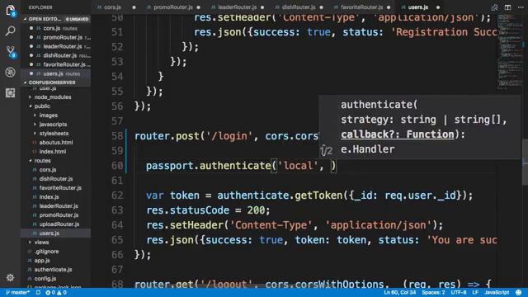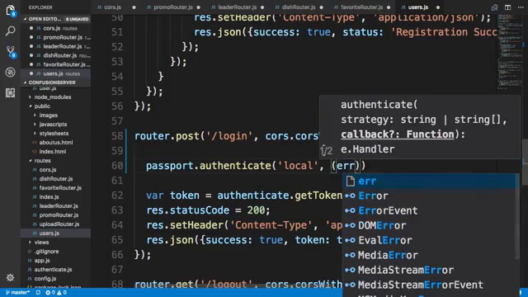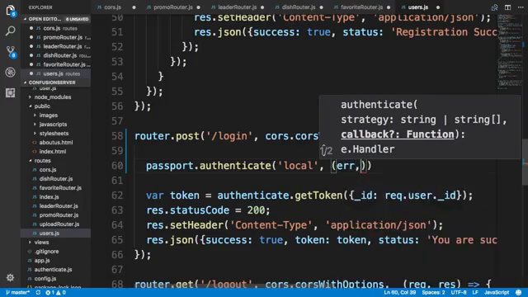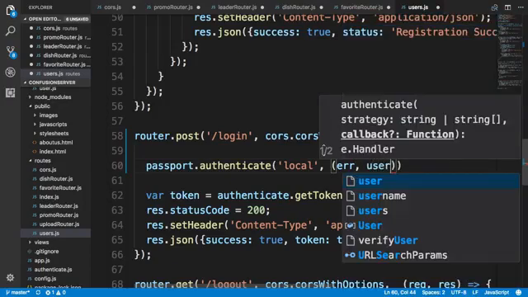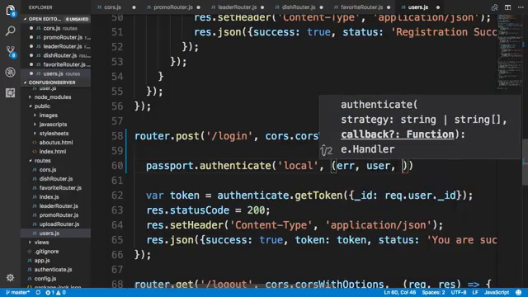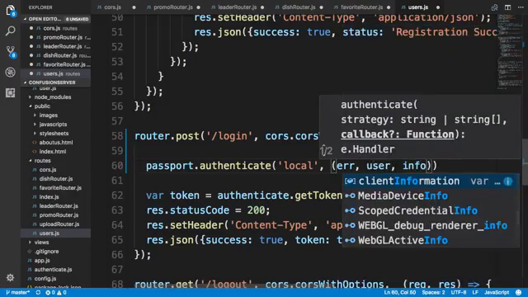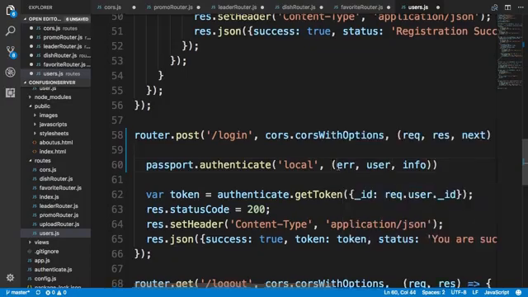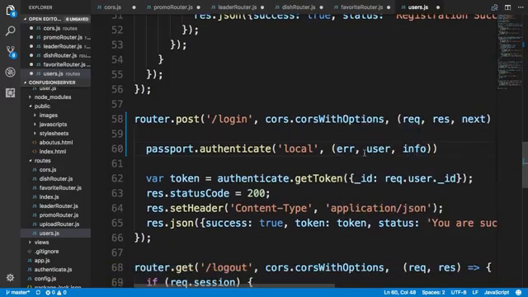Now, when we call this with local, if an authentication error occurs, the passport.authenticate can be made to return the error value, and also it will return the user if there is no error, and a third parameter called info, which will carry additional info that might be passed back to the user.